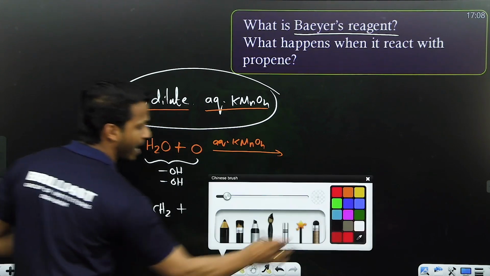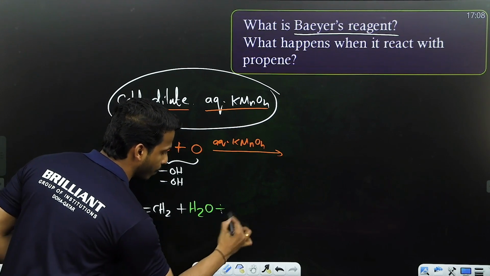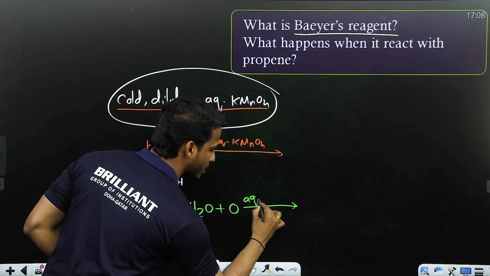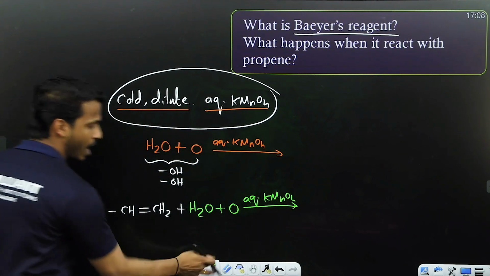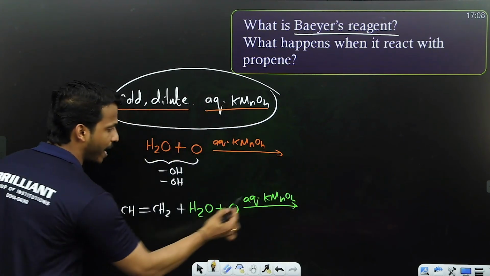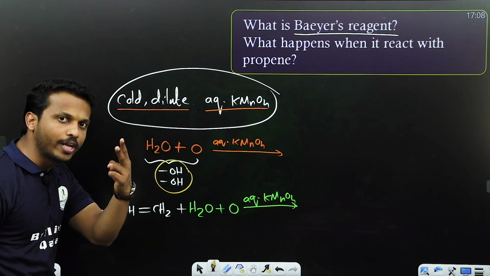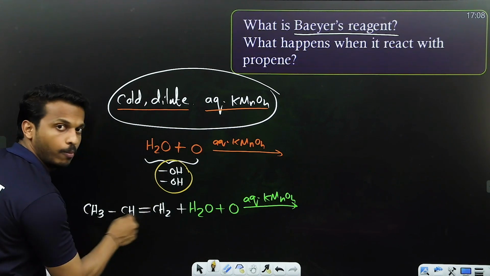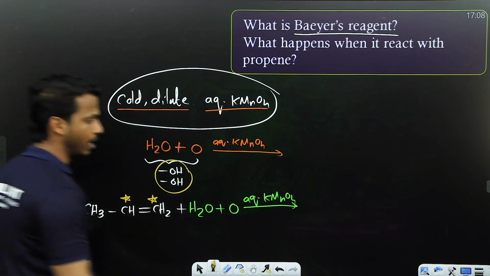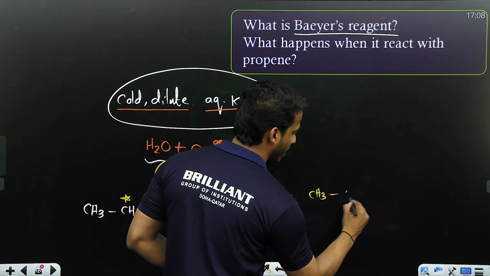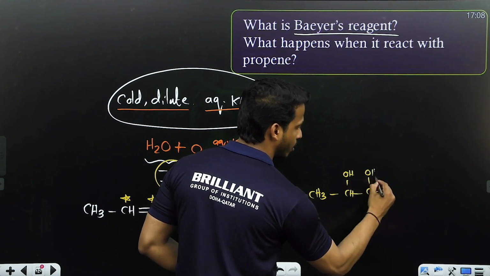To which, what are they adding? Bayer's reagent. How do they present Bayer's reagent? H2O, O and aqueous KMnO4. Correct. Now, dear all, how to memorize this reaction? Bayer's reagent means it will provide 2 OH groups. Place the 2 OH groups on the double bonded carbon, one on this carbon, one on this carbon, and the double bond becomes single bond. So you will get CH3, CH(OH), CH2(OH).